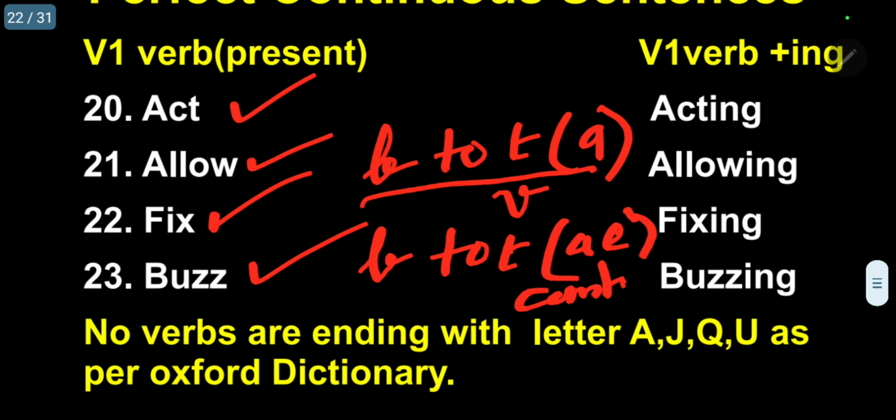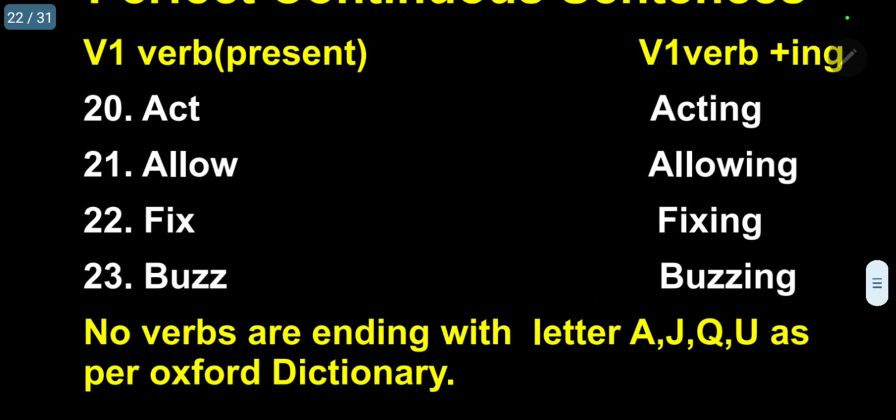It is given by me. It is my comparative analysis conducted by using Oxford Dictionary. Most important. One more piece of information I want to give here. No verbs are ending with the letters A, G, Q, U as per Oxford Dictionary.